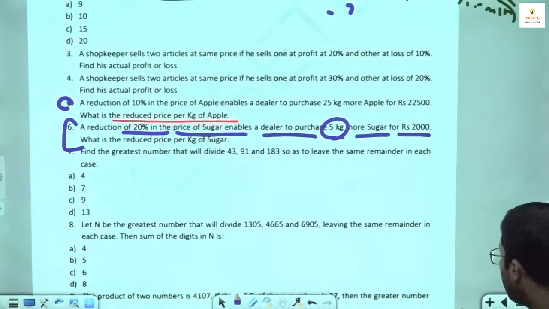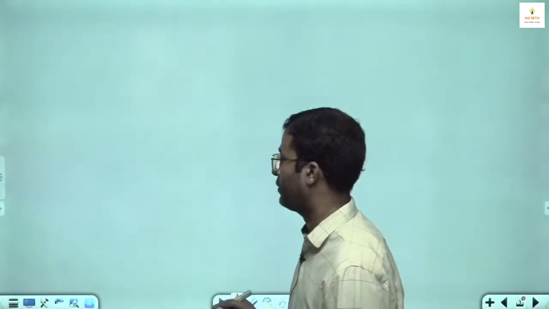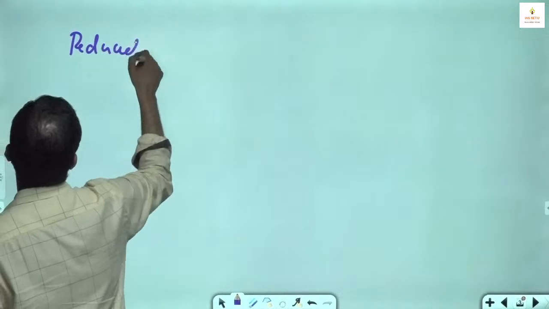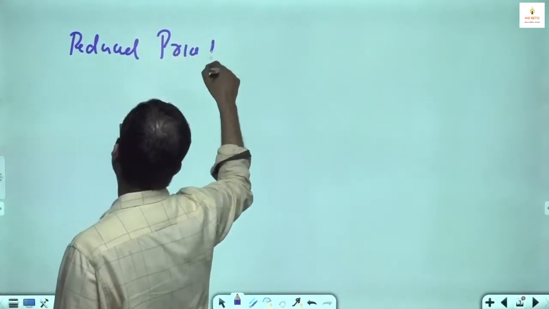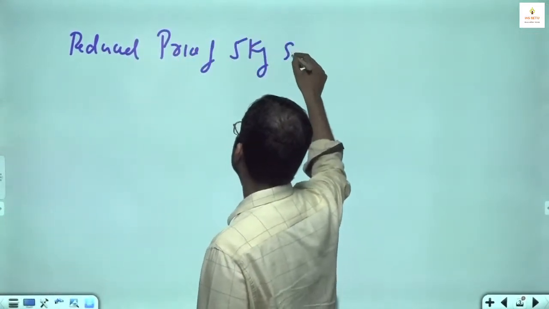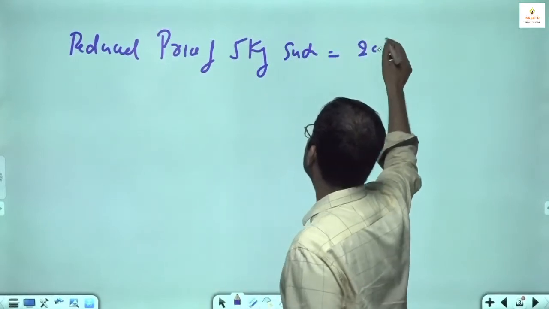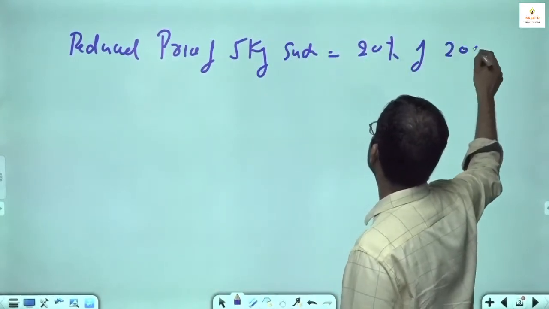The reduced price of 5 kg of sugar is equal to 20% of 2,000.